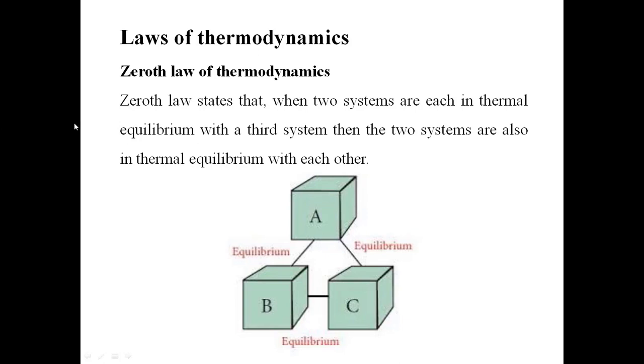The zeroth law states that if we consider A, B, and C as systems, and A and B are in thermal equilibrium and A and C are in thermal equilibrium, then B and C are also in thermal equilibrium. If A equals B and A equals C, then B is equal to C. That is the zeroth law of thermodynamics.